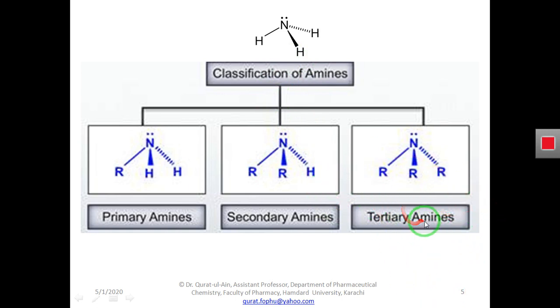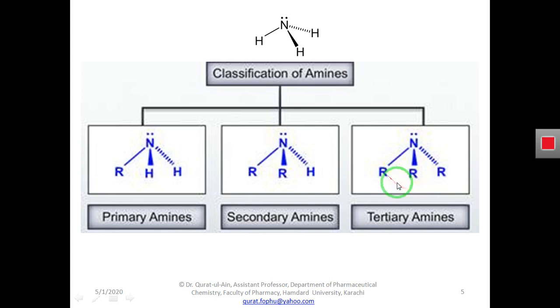However, in tertiary amines, or third degree amines, or 3 degree amines, all three hydrogen atoms will be removed and replaced by three alkyl or three aryl groups. So in this case, we will call them tertiary amines or 3 degree amines.